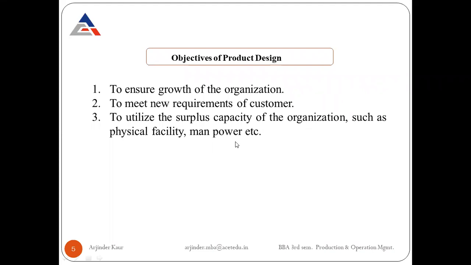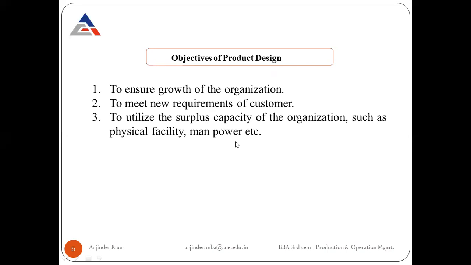Let's say a particular product plant is able to manufacture only 300 units of a particular product. Okay, let's say there is a soap manufacturing company and currently they are able to produce 300 units of soap per day. So this is their capacity. But actually they are manufacturing 200 units per day.